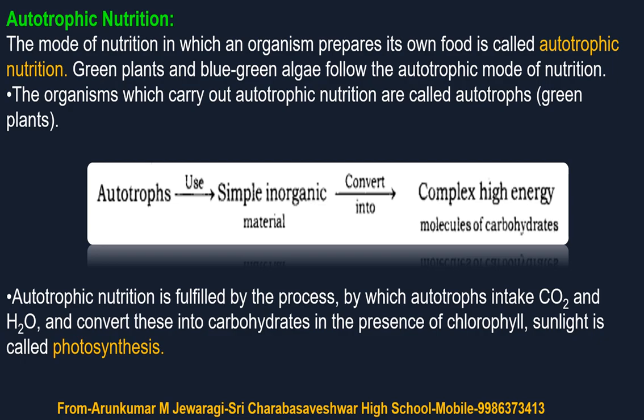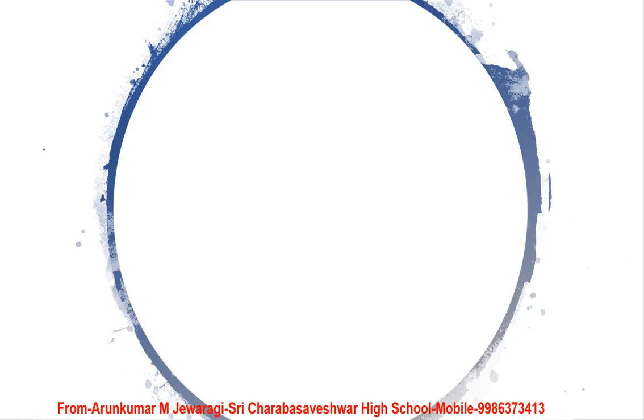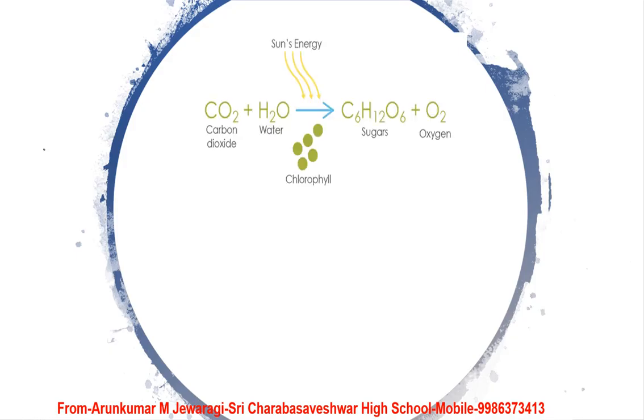So we have just seen how the autotrophic mode of nutrition takes place. In the autotrophic mode, all green plants and blue-green algae utilize carbon dioxide, water and solar energy, and in the presence of chlorophyll they prepare sugars or carbohydrates and release oxygen as well as water molecules. This process is called photosynthesis.